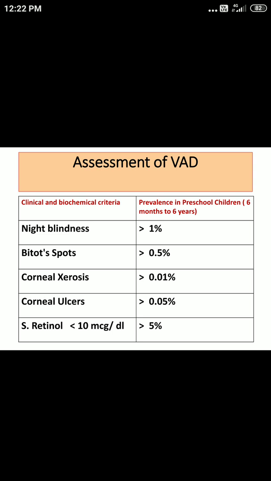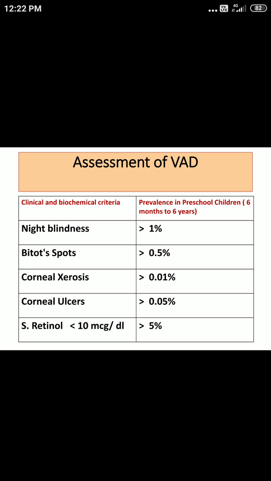If you find these spots, these will be Bitot's spots. Third and fourth, we should see corneal xerosis and corneal ulcers. And in the next column you can see the prevalence.